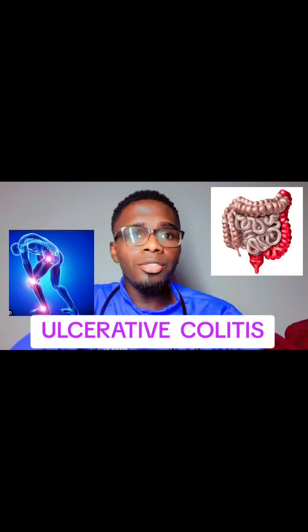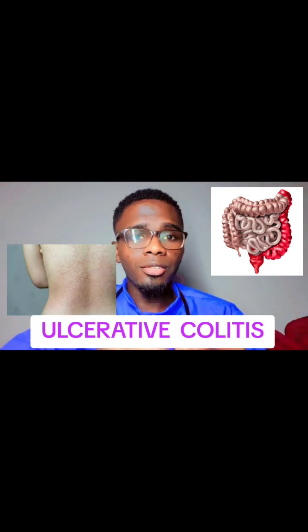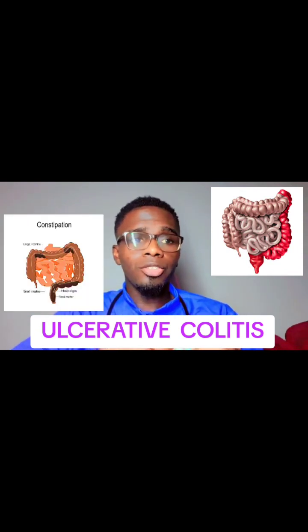Number six, joint pain. This happens due to inflammation, cytokine release, and autoimmune reactions. Number seven, skin rashes. This happens due to immune overreactivity and cytokine release. Number eight, constipation and rectal spasm. This comes due to inflammation and frequent bowel movements.